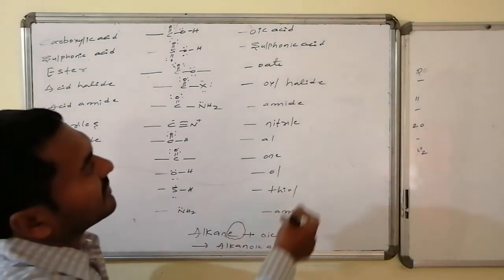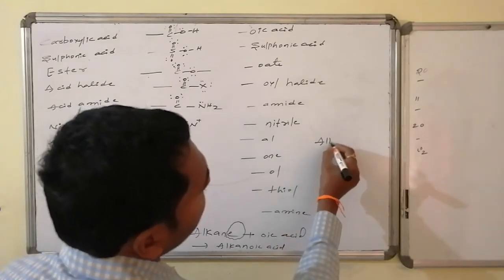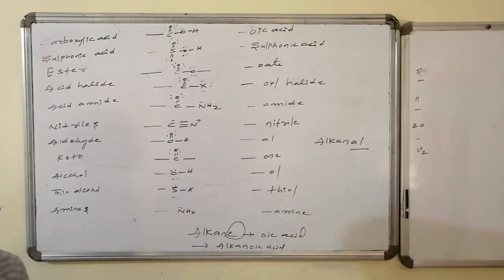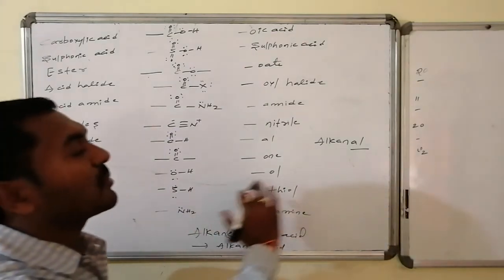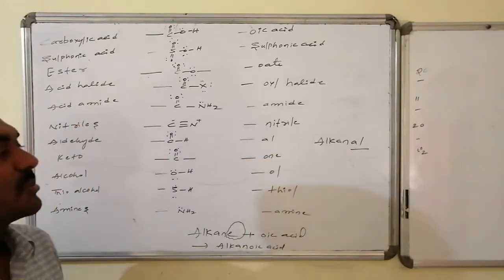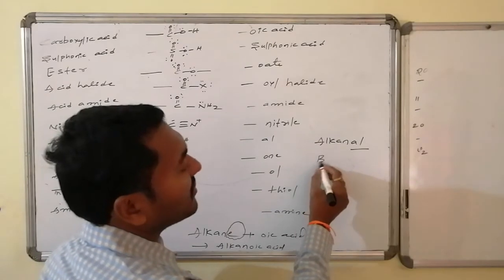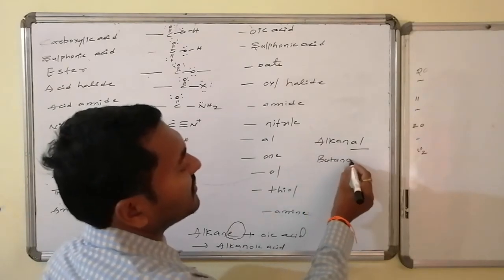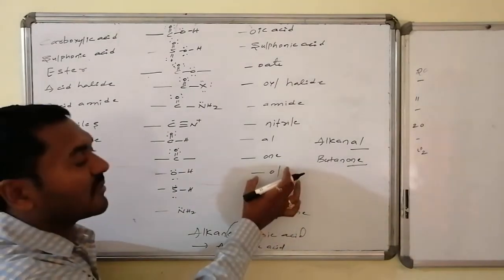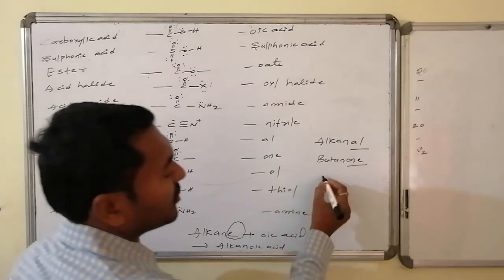Suppose if I write all the things, this is alkanoic acid. Suppose if I write for this, alkanal. Yes, whatever E is there, that E is replaced by Al, alkanal. You count the total number of carbons. Suppose if it is 5, pentanal. Suppose if you count the total number of carbons, those are 4, then it is known as butanone. Yes, here E is replaced by ONE, butanone. Suppose after counting the total number of carbons, I came to know 3. So therefore this is propanol.